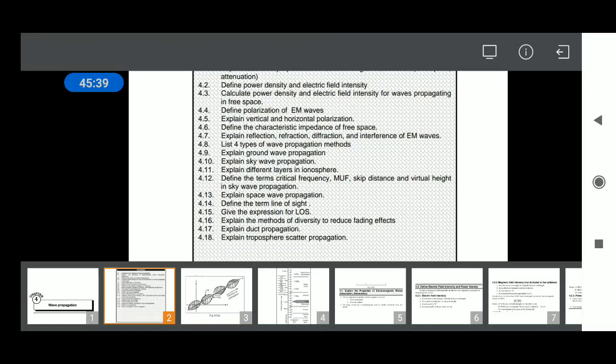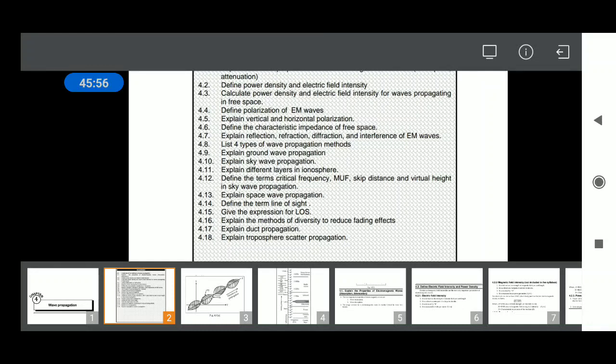Just I'll revise in short. Ground wave propagation is one of the methods of wave propagation in which ground is acting like a reflector for EM waves, and it is suitable up to 3 MHz, and the limitations are earth curvature and absorption.